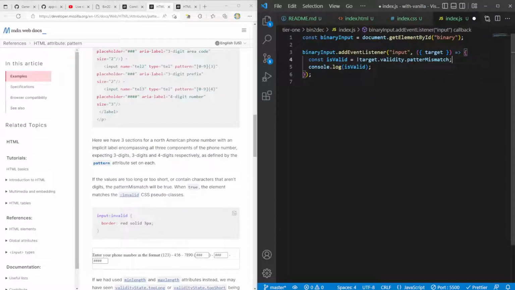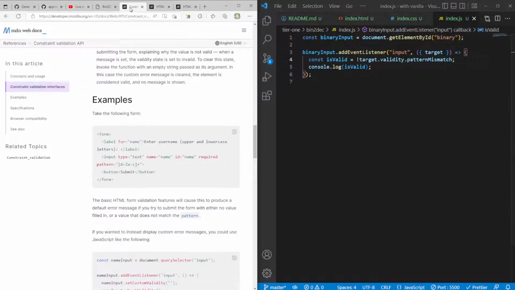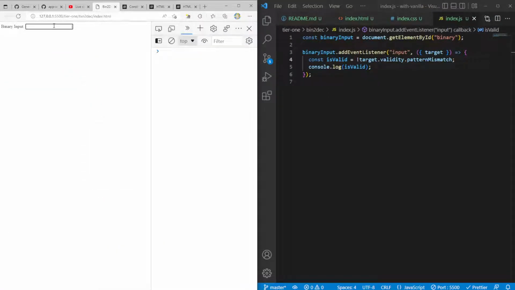Pattern mismatch. So if, let's see, oh wait a second here, pattern mismatch, right? So if pattern mismatch is true, it will only be valid when pattern mismatch is false, exactly. So if not target.validity.patternMismatch. There you go. Sometimes you get confused about these things, but let's now try this again.